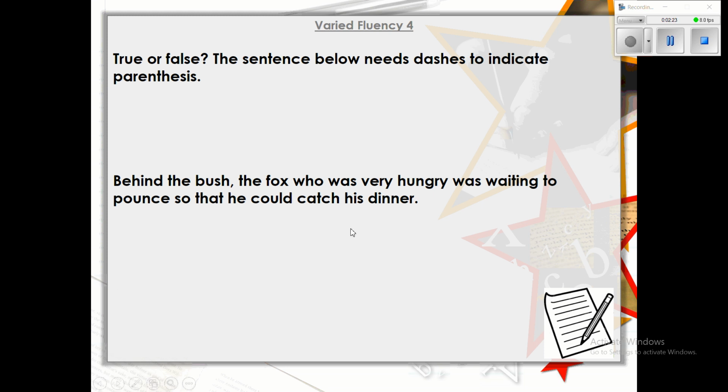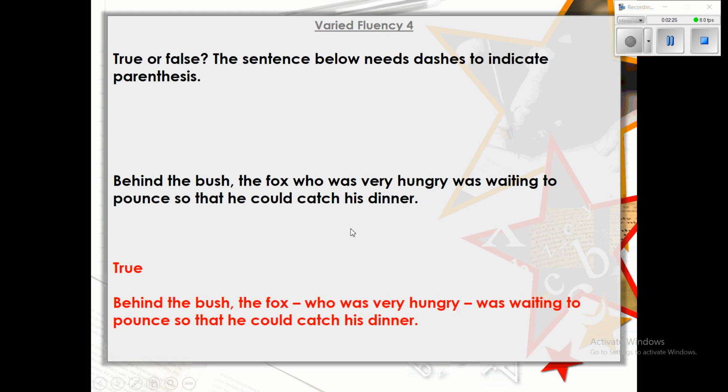Okay, so you should have all done that by now, and of course it was indeed true. So it does need dashes in this sentence to add that parenthesis in. So behind the bush, the fox who was very hungry, there's your extra information, who was very hungry, extra information about the fox, was waiting to pounce so that he could catch his dinner. Nice and easy, that one.